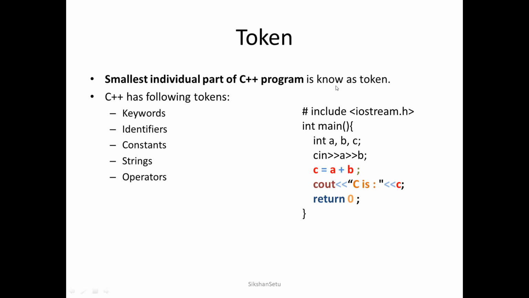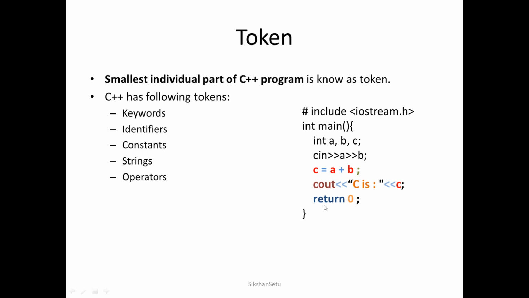We take one example. If we look at this program, our program consists of different sentences. Now these sentences can be formed using different elements. Those elements can be keywords, identifiers, constants, strings, or operators.